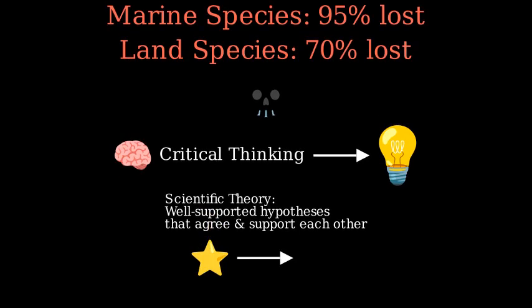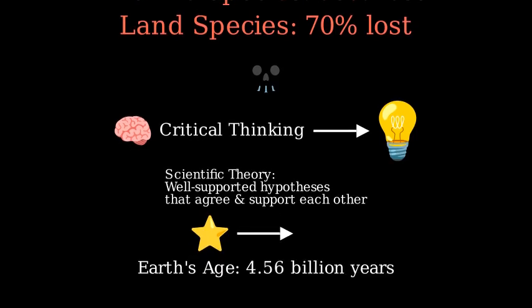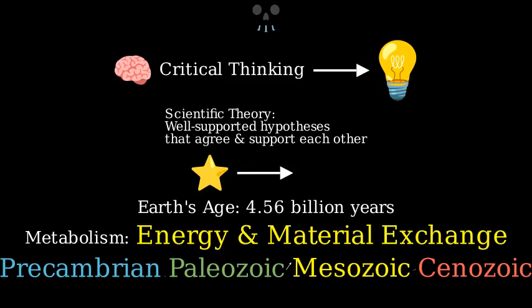Large stars do indeed end up as black holes at the end of their life, and our Earth and solar system are about 4.56 billion years old. Metabolism, the exchange of energy and materials, is indeed a fundamental property of life. And the earliest time in Earth's history was the Precambrian, followed by the Paleozoic, Mesozoic, and Cenozoic eras.